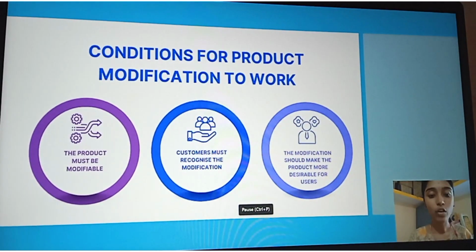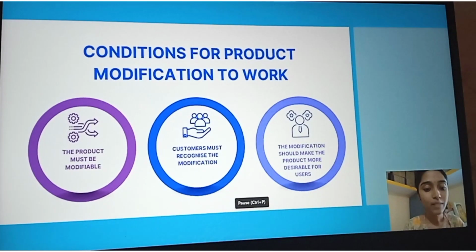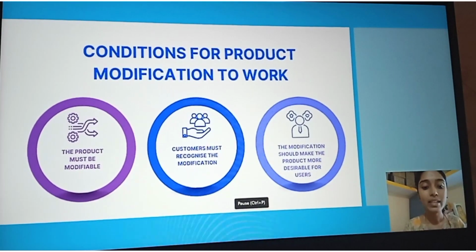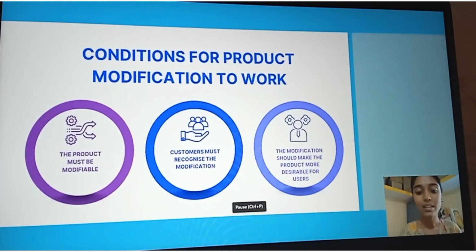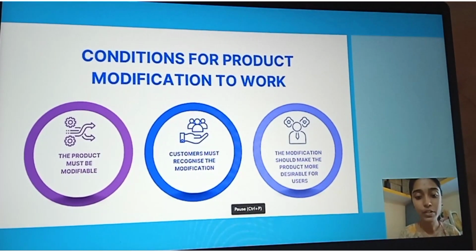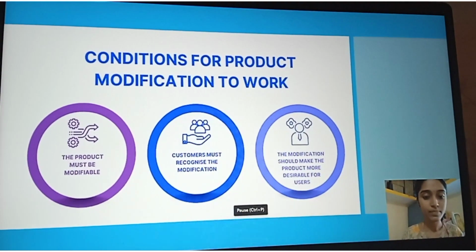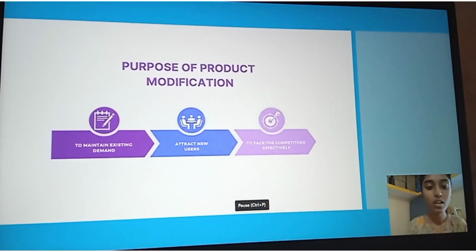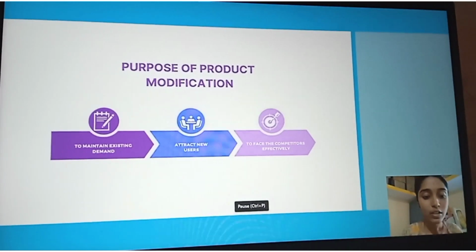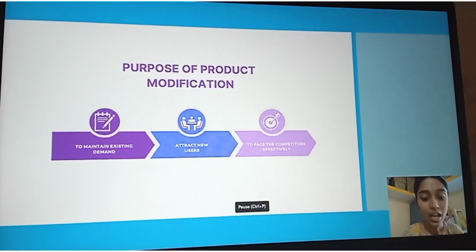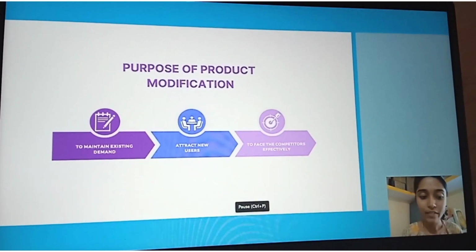Here are the conditions for product modification to work. The first one is the product must be modifiable, and the second one is customers must recognize the modification, and the last one is the modification should make the product more desirable for users. And here is the purpose of product modification, which includes to maintain existing demand, attract new users, to face the competitions effectively.